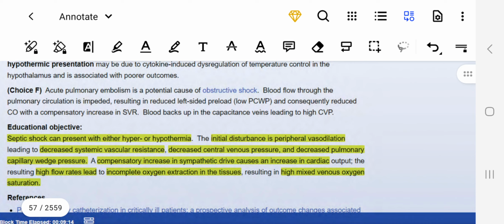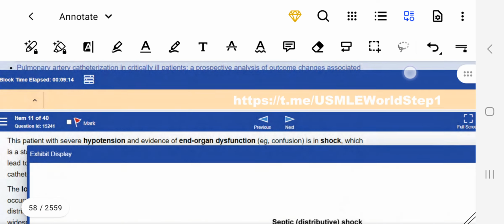Initial disturbance is peripheral vasodilation, decreased systemic vascular resistance, so decreased central venous pressure, decreased pulmonary capillary wedge pressure. Compensatory increase in sympathetic drive causes an increase in cardiac output, resulting in high flow rates that lead to incomplete oxygen extraction in the tissues, resulting in high mixed venous oxygen saturation.